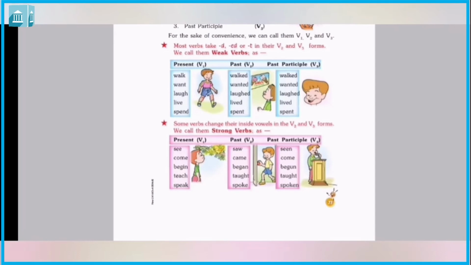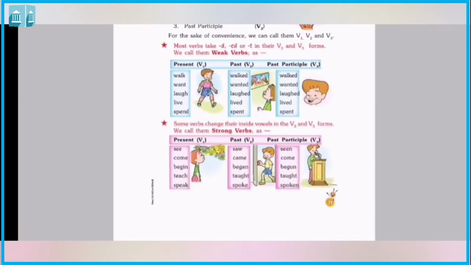So in this it must be changed according to the inside vowels of V2 and V3. So means जो V2 और V3 में जो वर्ड्स होगा वही चेंज होंगे, दूसरे नहीं होंगे. So it can be possibility of present and past participle to be same and past and past participle also can be same.